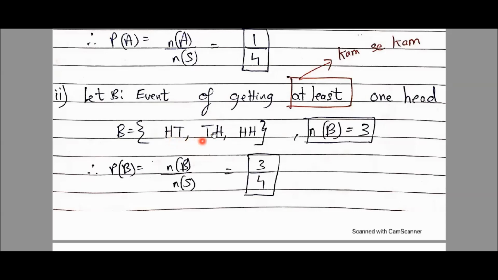Here also one time head is coming, here also one time head is coming, but the word at least was given. कम से कम एक head, तो 2 head भी चलेगा. So I can write HH also. I did not write TT because it has no head at all. That will not do. So N of B is 1, 2, 3. 3 elements, so 3. Probability of B is N of B, number of elements in set B, upon N of S, number of elements in sample space. 3 upon 4 is my answer.